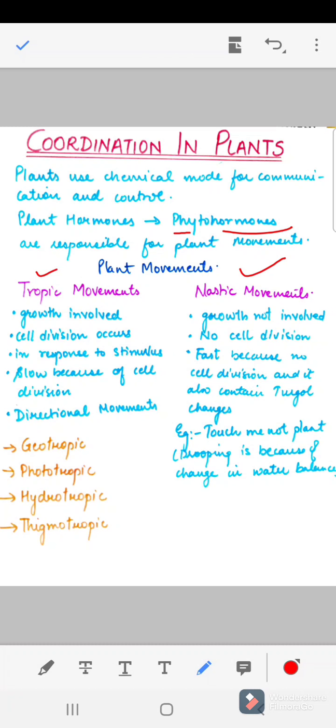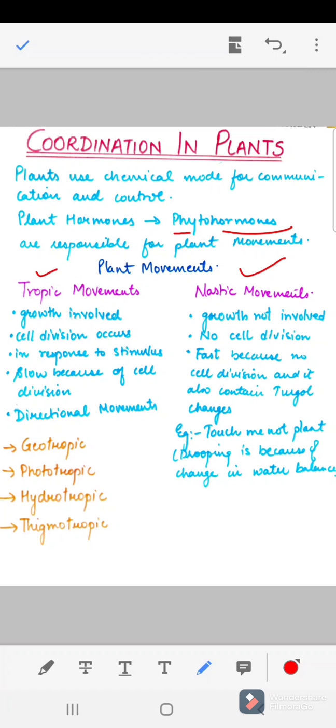Whereas in the nastic movements, there is no growth involved and no cell division. It is fast also because there is no cell division, and it is controlled by turgor changes. So what are turgor changes? These are the changes in the water content of the plant, right? Tropic movements are slow because there is cell division, and they are also directional movements.